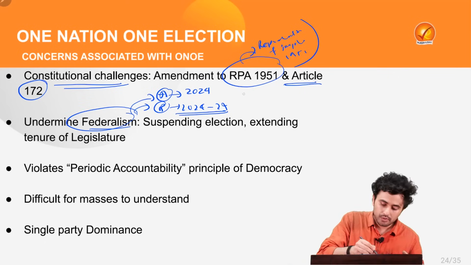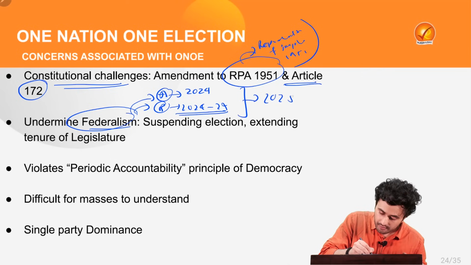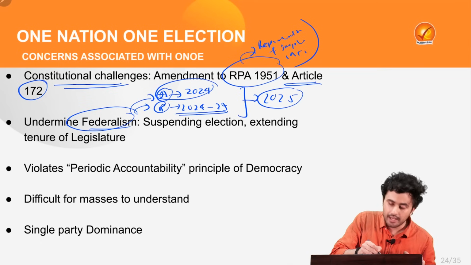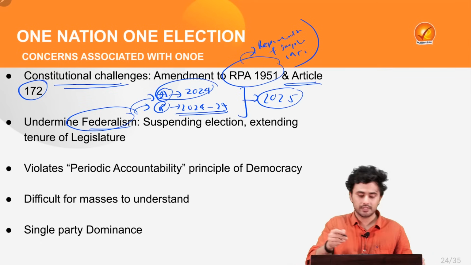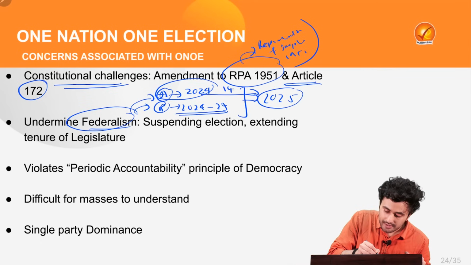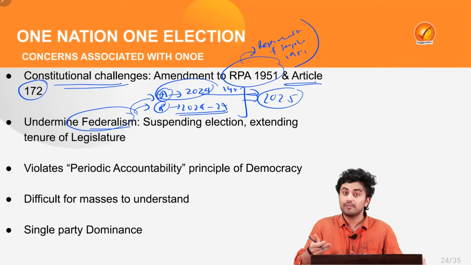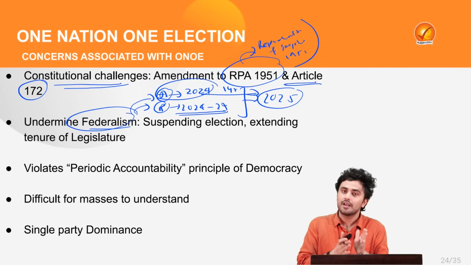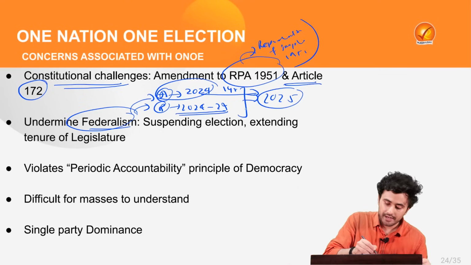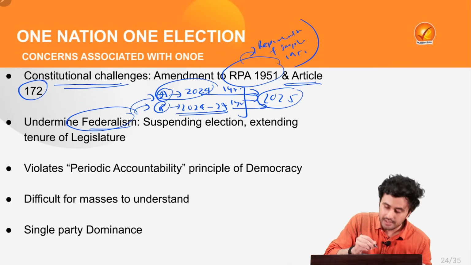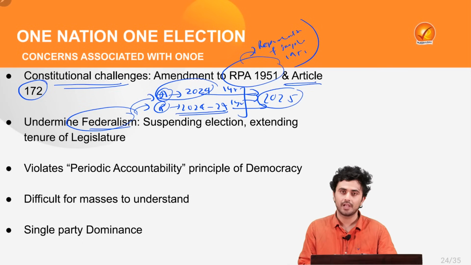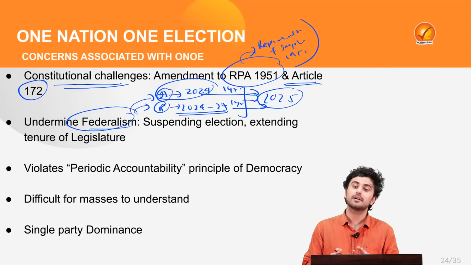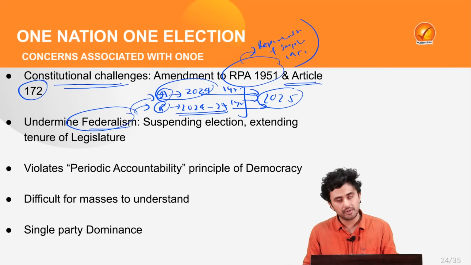But if we want to conduct one nation, one election in the year 2025, then for state A, the tenure of the Legislative Assembly will have to be extended by 1 year. But for state B, the remaining 4 years of its governance will be curtailed and limited to only 1 year of government. All this will create a lot of issues, and thus a lot of political consensus will be required.